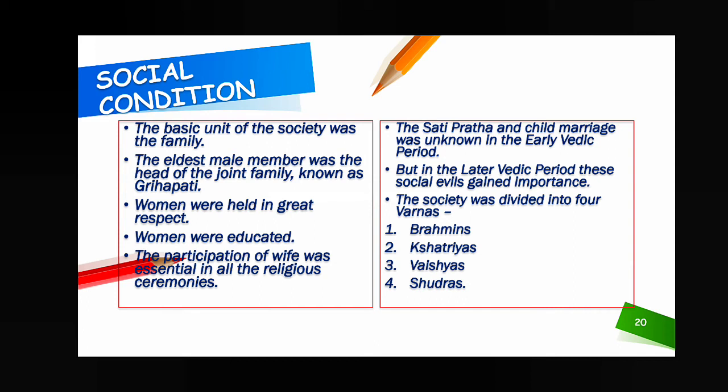period. The society was divided into 4 varnas. Varnas means caste system, like that already discussed in civics: Brahmins, Kshatriyas, Vaishyas, Sudras. So let us know about them.